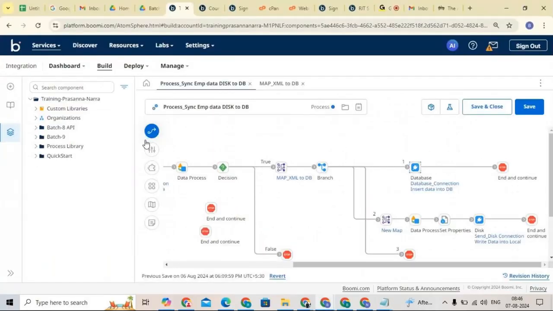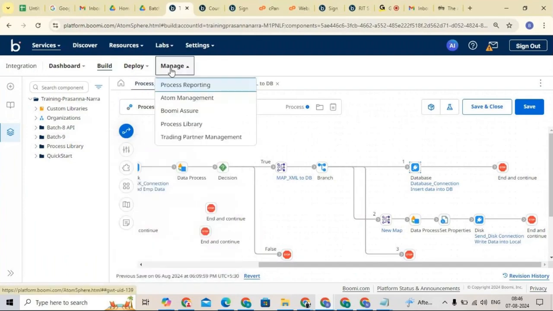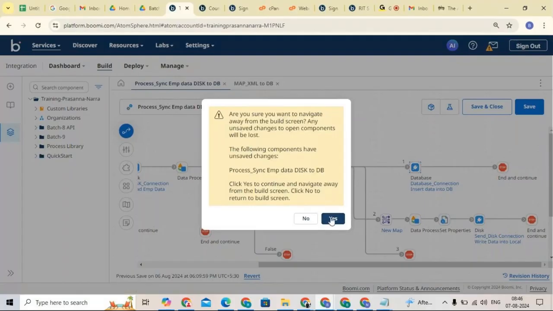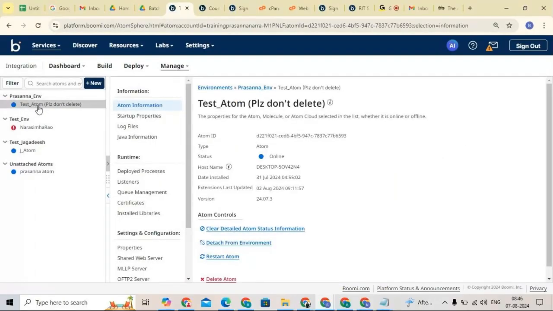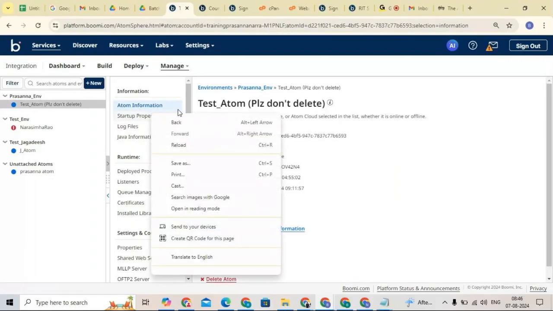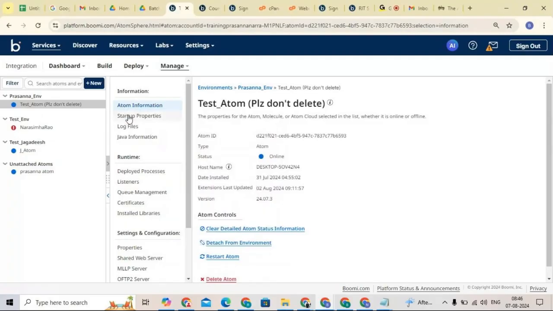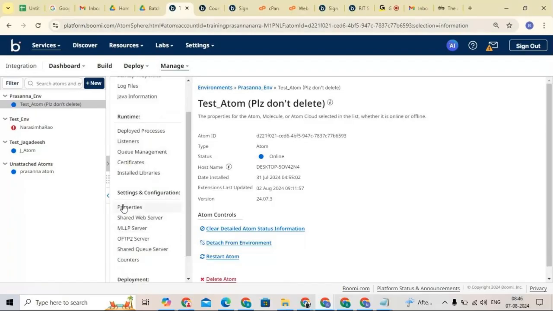Now come to Boomi. You can see here we have Manage, right? Click on Atom Management. Now click on the atom which you are working with. Right now we are working with this atom. Click on this atom. Here we have all the information about this atom: atom information, setup properties, logs and all. Now if you scroll down, you can see settings and configurations. Under that we have Shared Web Services, right?